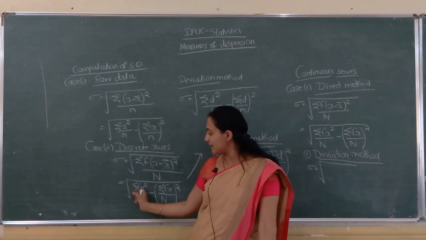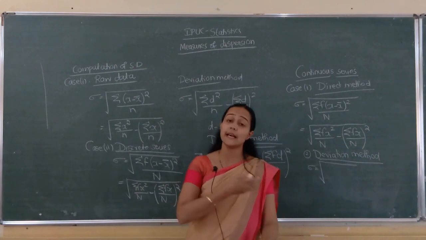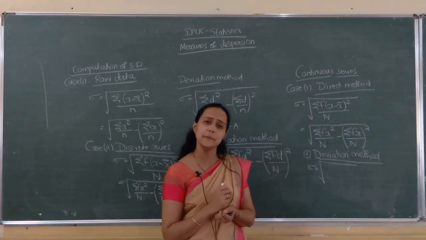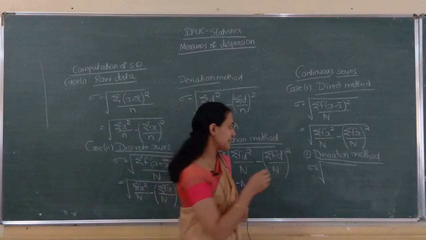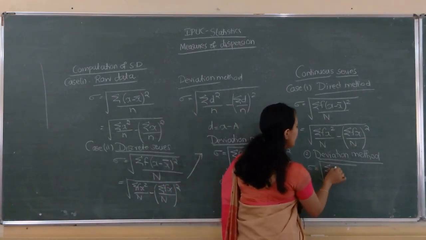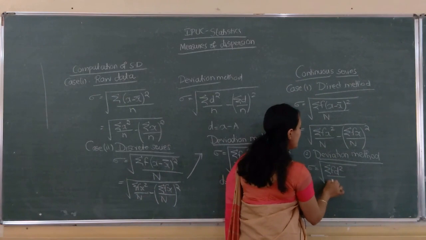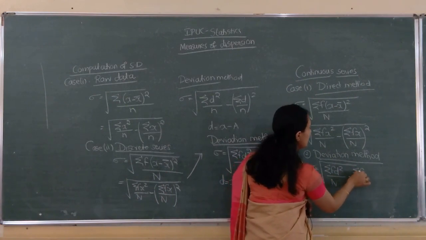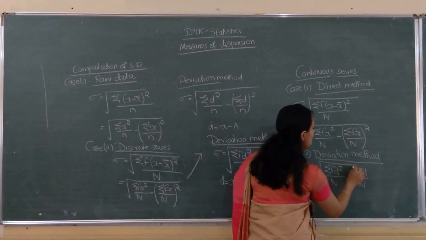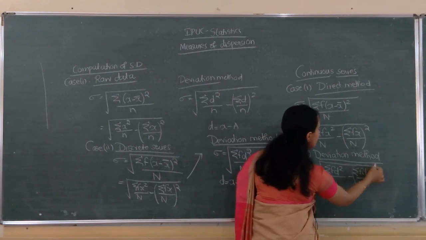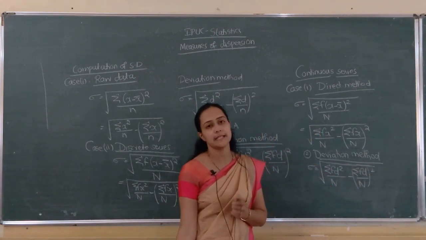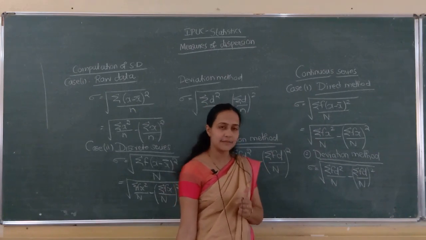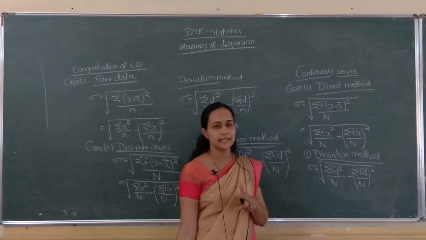So instead of x, there x is directly given, here x means we have to compute a midpoint. So that is the only difference in discrete and continuous series. Formula same: sigma f d square by N minus sigma f d by N the whole square. This is in the case of deviation method. Last one method. Here also d equals x minus a.